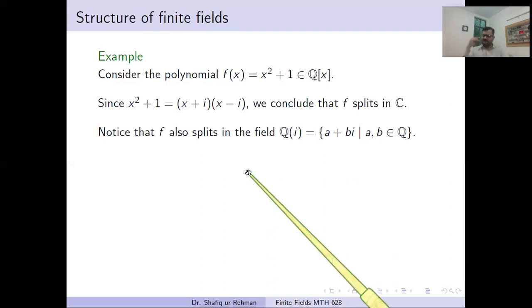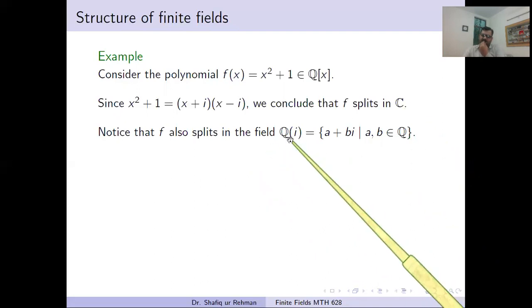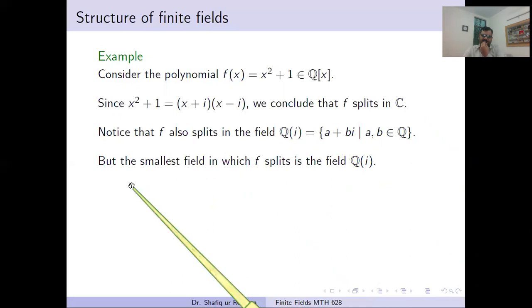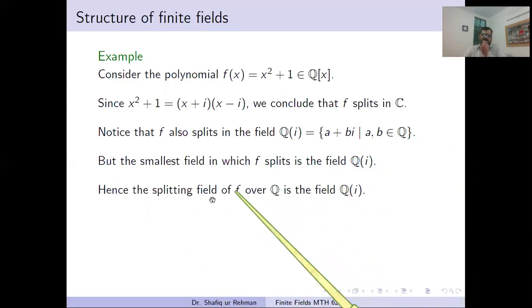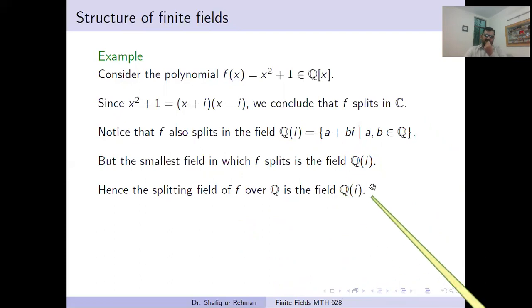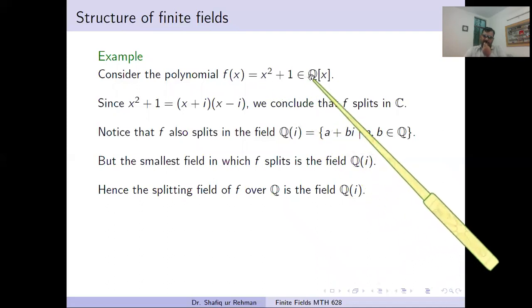The splitting field will be the smallest field in which this polynomial splits. C is not the splitting field of f, because f also splits in this field. But the smallest field in which f splits is this one. So the splitting field of f over Q is the field Q extended by i, Q(i). There is no other smaller field in which f can split. So this is the smallest field in which we can split this polynomial, and this is the splitting field of this polynomial taken over the field Q.